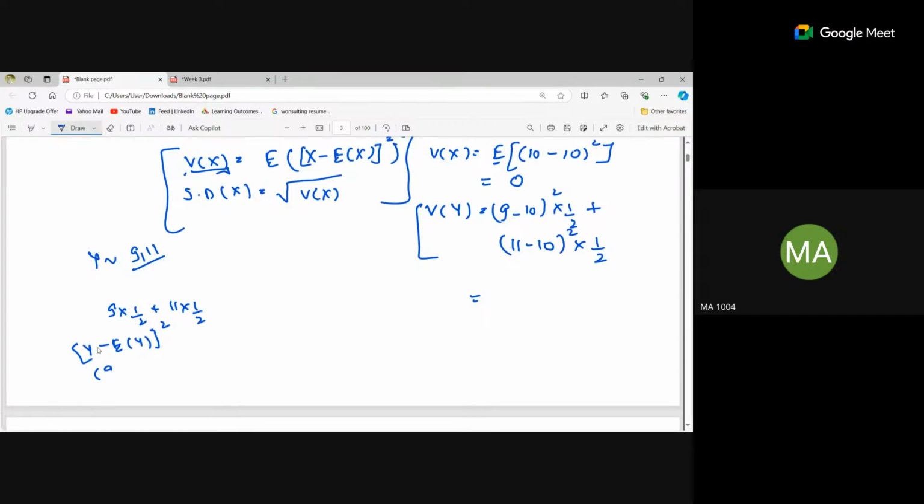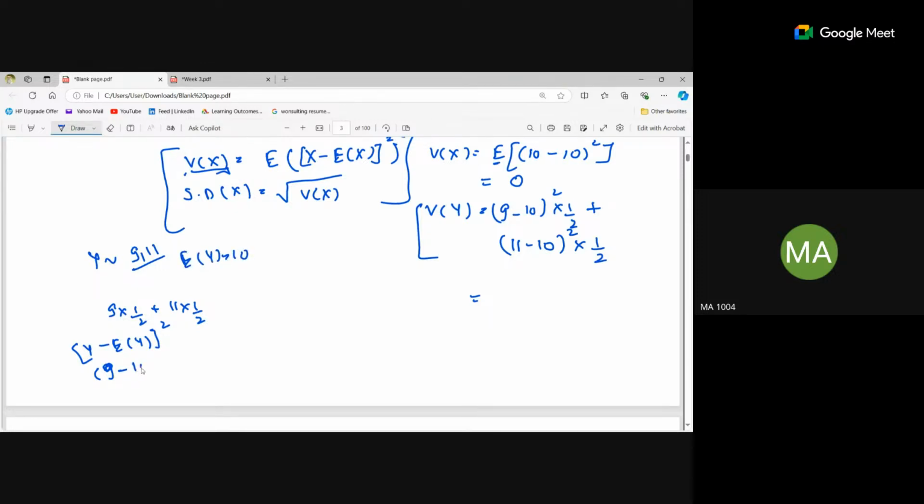So what is the value of y? 9 and 11, right? For the first, 9 minus the expectation of y. Here the expectation of y is 10.